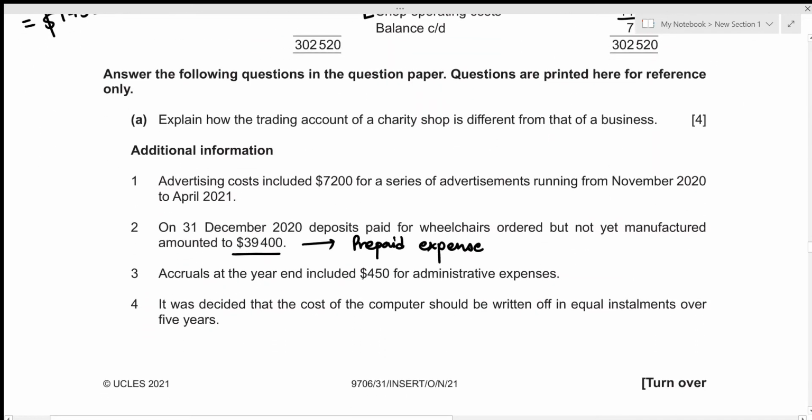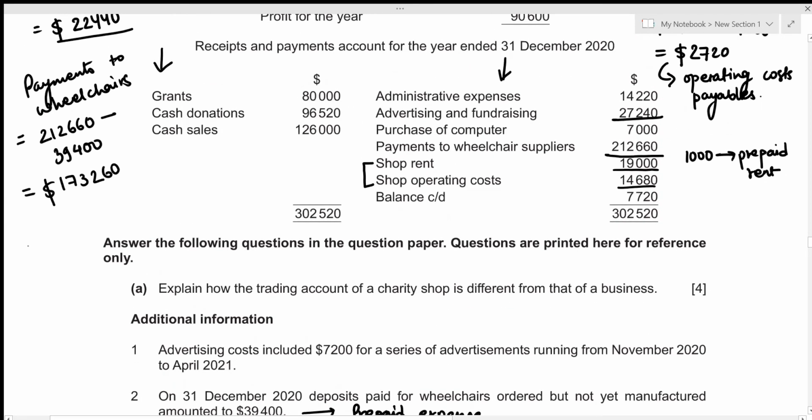Then accruals at the year end included 450 for administrative expenses. So this just means that 450 should have been paid as an expense for this particular year but has not been paid yet. So we definitely have to include this in our income and expenditure account. Let's adjust this to the administrative expenses. So the administrative expenses that we actually include in our income and expenditure account is going to be 14,220 plus the accruals of 450, which results in the total to be 14,670. All right, let's have a look at our final information.